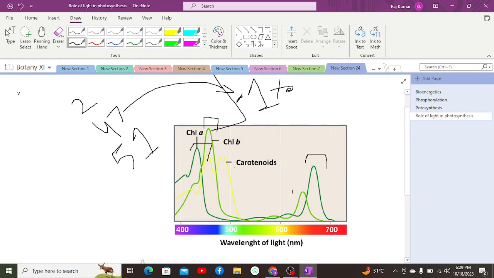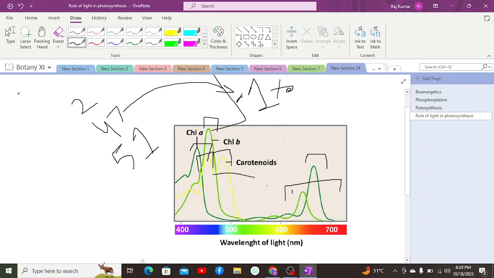Apart from that, carotenoids. Carotenoids are the pigments which only absorb blue and green wavelengths of light, which means they reflect orange and red wavelengths of light, due to which carrots, which contain carotenoids, appear orange or red.